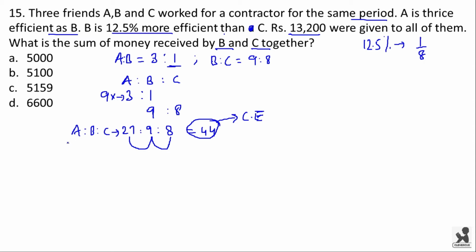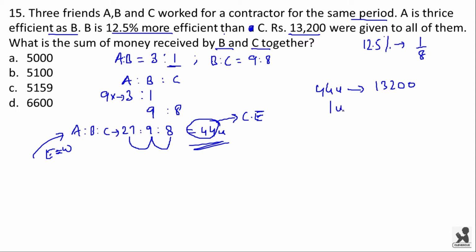Now we know that the ratio of efficiency will be equal to the ratio of wages. So this is also the ratio of wages. Now 44 units will be the combined wage. So 44 units will be equal to 13200 in this question.